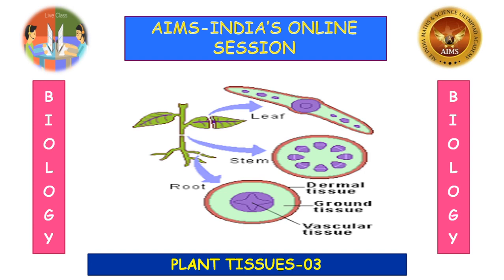So we have completed the dermal tissue and the meristematic tissue, and today in this class we are going to discuss the ground tissue, which is the major part of the tissue system in the plants. Okay, let us proceed.